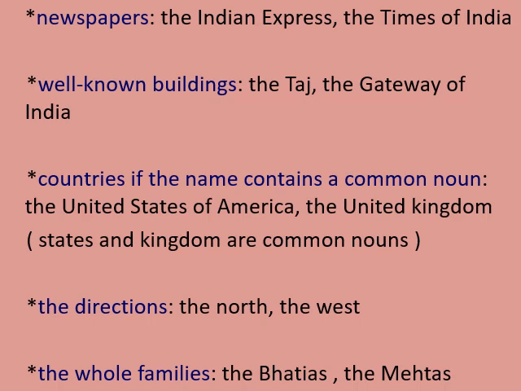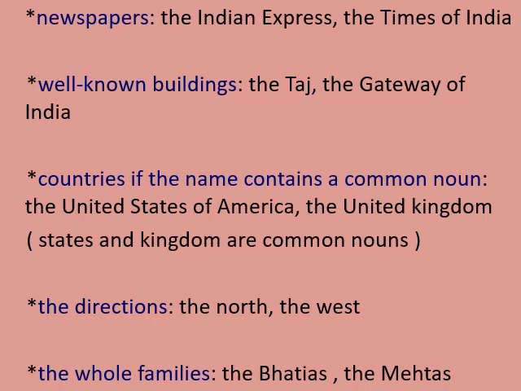Next, it is countries if the name contains a common noun in it. So we will use the article "the" with the name of a country if that country's name has a common noun in it. Here the example is given, the United States of America. So here see the word states. If you take it individually, the word states is a common noun. So as the country's name has a common noun in it, we will use the article "the".